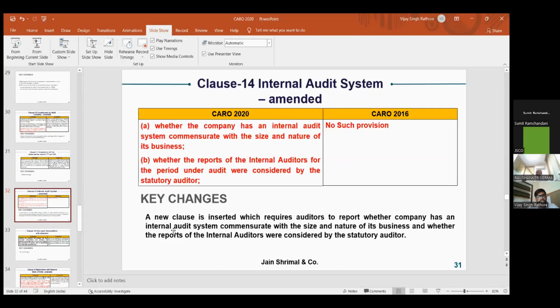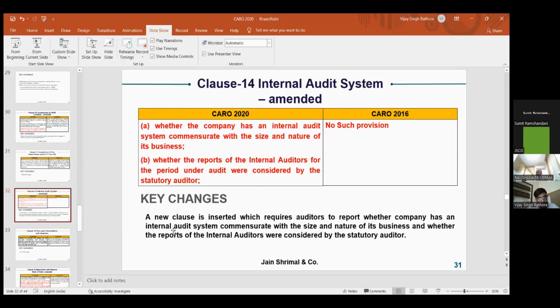Now there is a new clause called internal audit system. Earlier there was no clause on internal audit. Now the auditor has to report on whether the company has an internal audit system commensurate with the size and nature of its business. For applicable companies having turnover of more than 200 crores, an internal audit system is applicable.